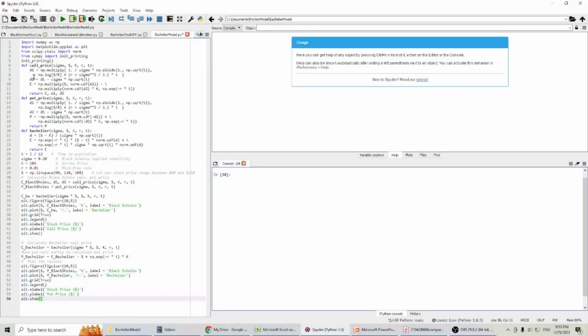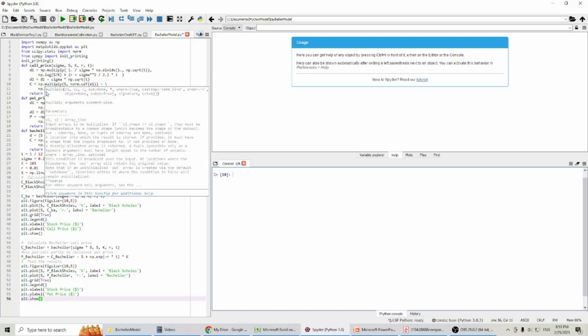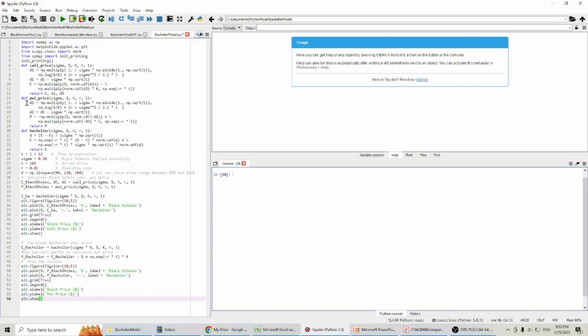This is the formula for the call price with the Black-Scholes model, and this is the put price with the Black-Scholes model. For the Bachelier model, I only have this formula for the call price. When I want to calculate the put price for the Bachelier model, I will use this put-call parity to calculate that.